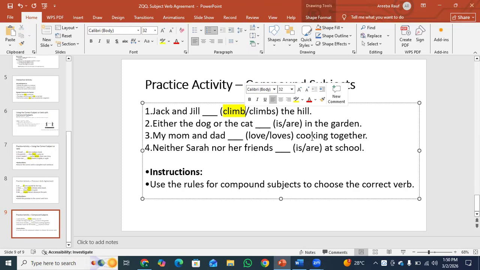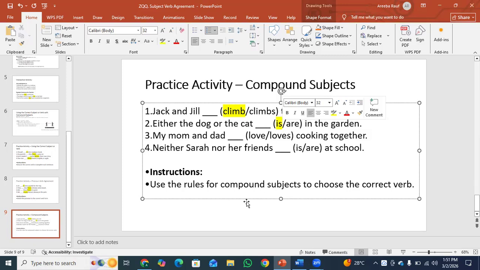Either the dog or the cat dash in the garden. Either the dog or the cat is in the garden, because with "either... or" the verb agrees with the nearest subject. Like here, cat, which is singular. So the singular verb is used.